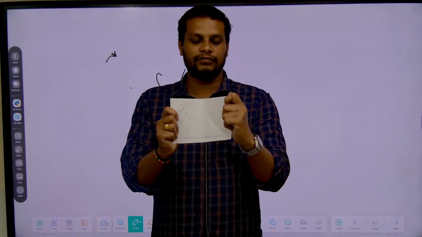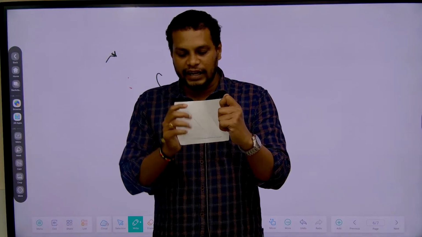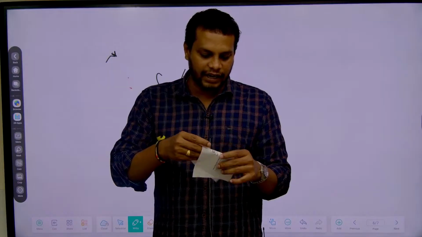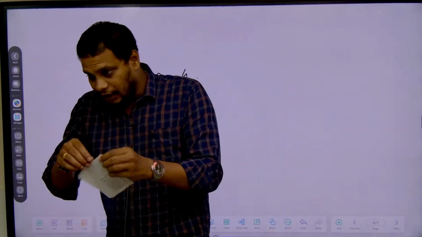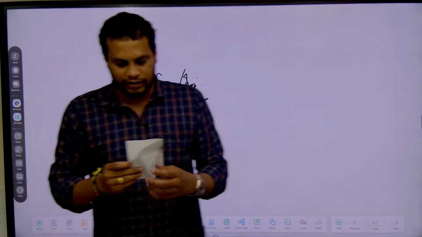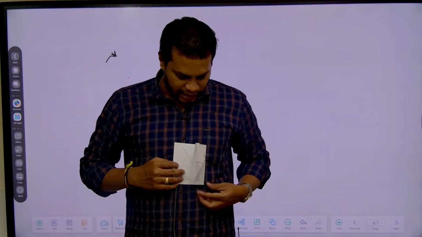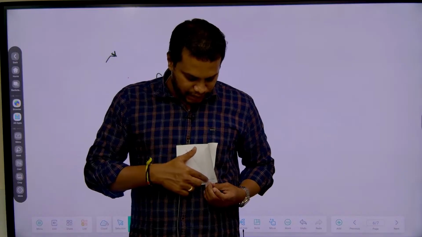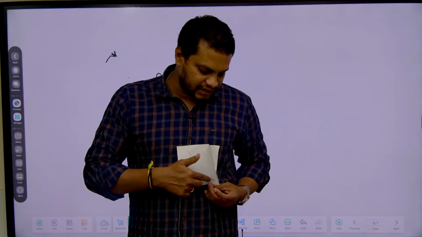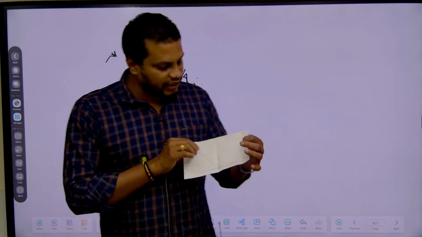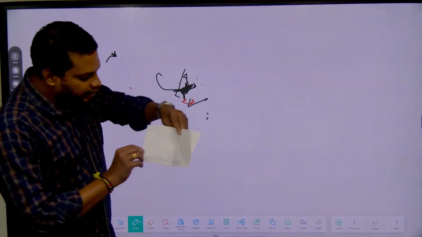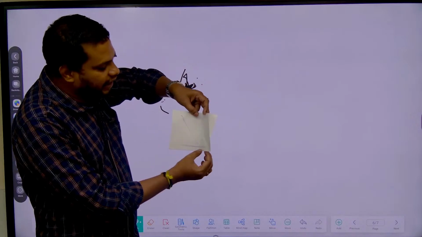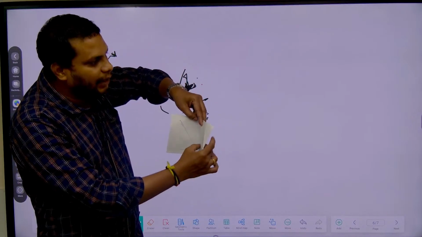Now I'll bend the reflected plane like this. Here the incident ray is on this plane. Let us take both the incident plane and reflected plane perpendicular like this. Dear students, listen. Now the incident light is in this plane and the reflected light is in this perpendicular plane. You have seen this diagram, right? You are seeing it, everyone? Now the incident ray is in this plane and the reflected ray is in this perpendicular plane.